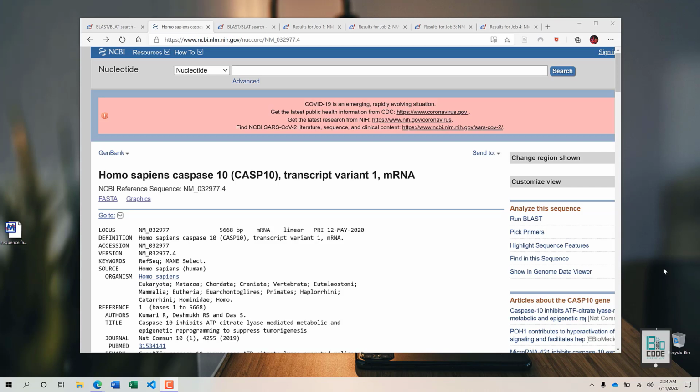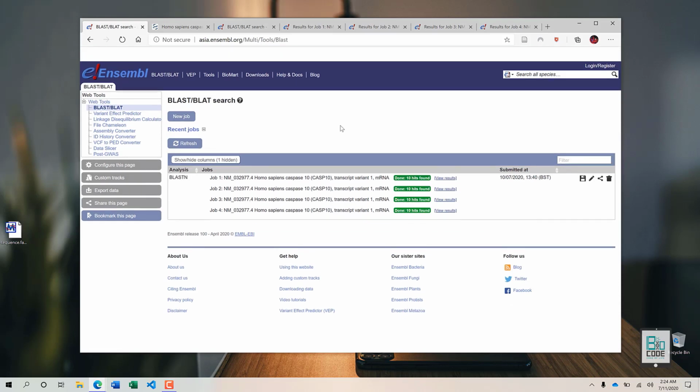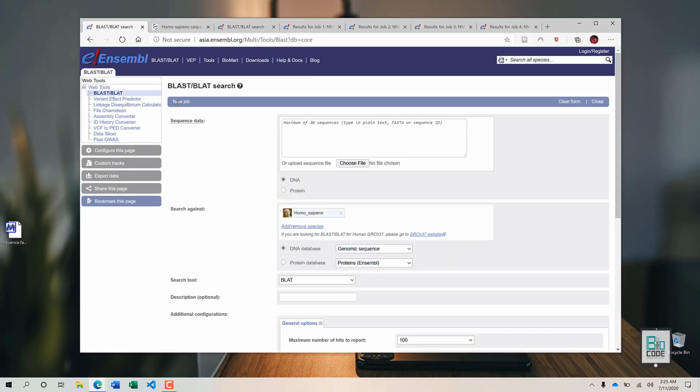In this video, we will see how we can utilize Ensembl database for BLAST or BLAT searching. BLAST or BLAT is, as you know, a database searching tool that allows you to search within a particular biological database for a particular sequence so that you can find its match.